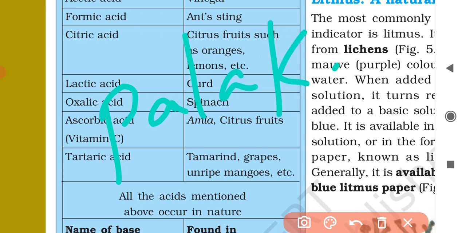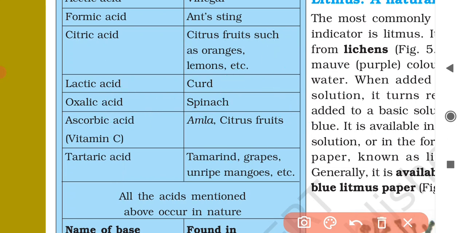Then ascorbic acid is present in amla and in some citrus fruits such as lemons, oranges. Ascorbic acid is commonly known as vitamin C.